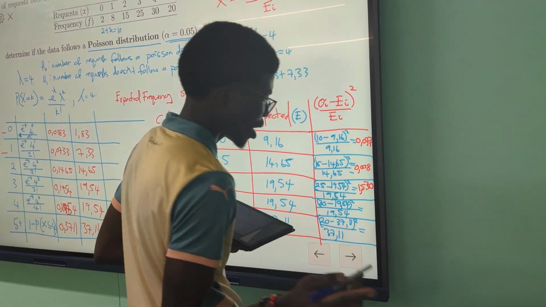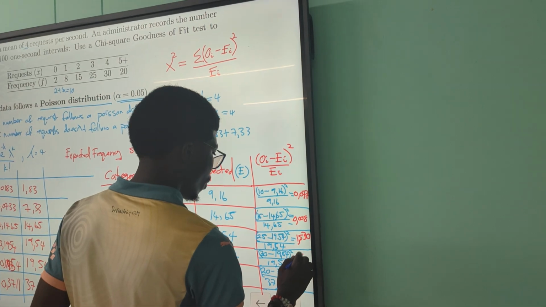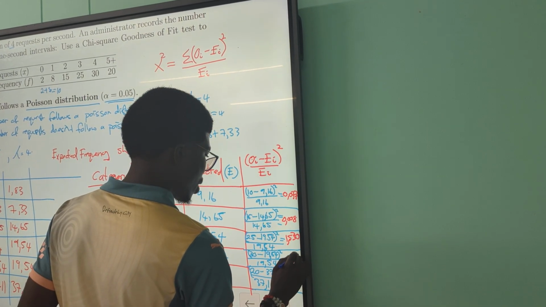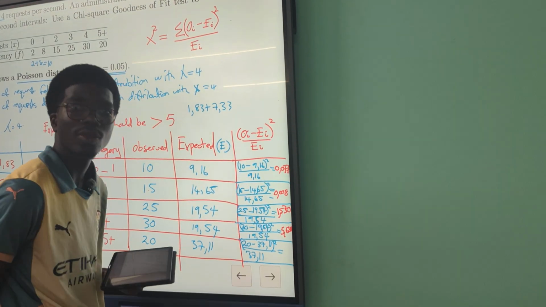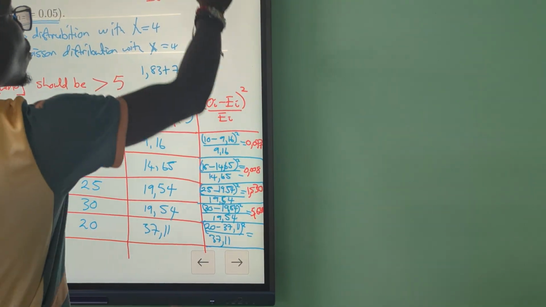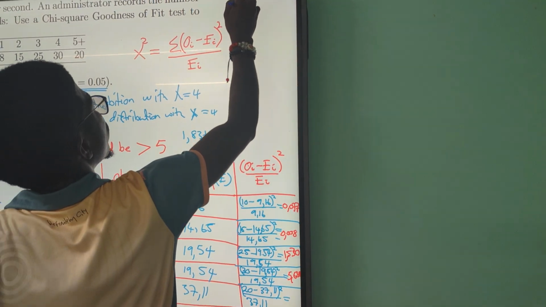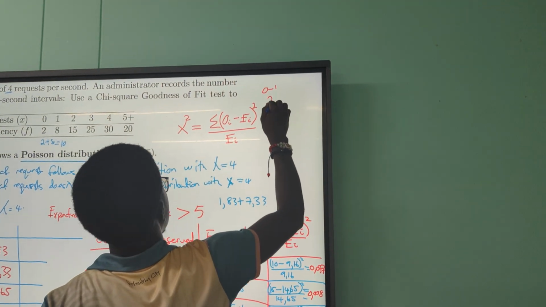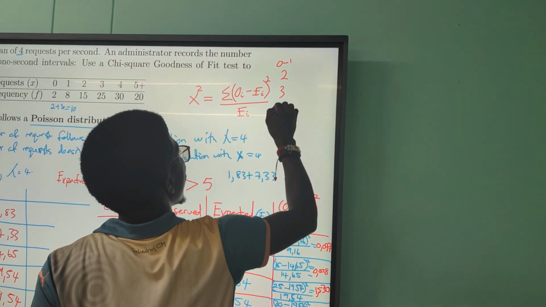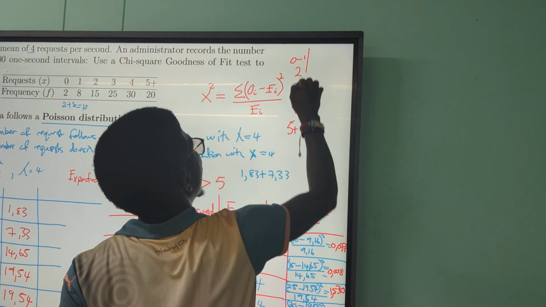Panapa iri kubuditsira 5.620. Alright, saka tikatiite kuti 0 to 1, 2, 3, 4, 5 plus.